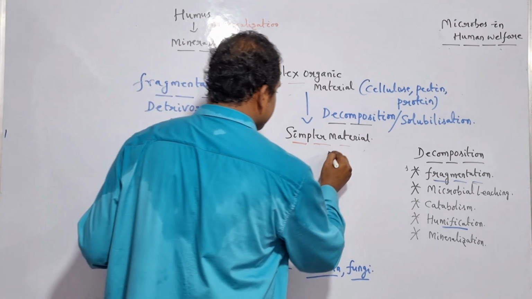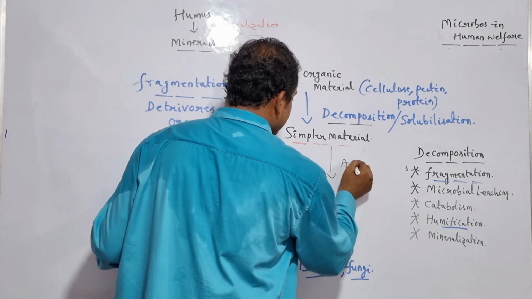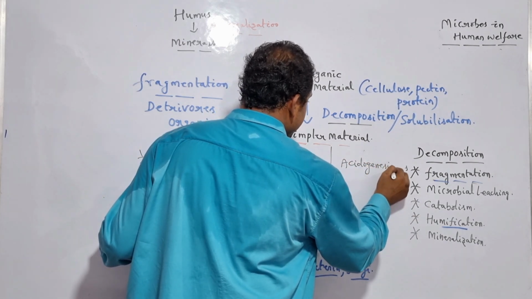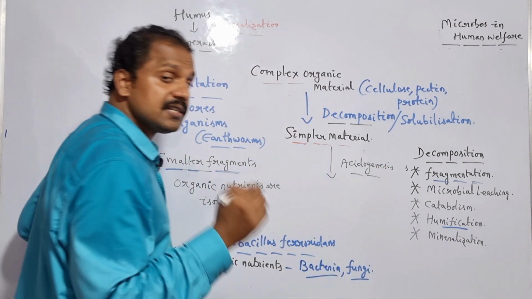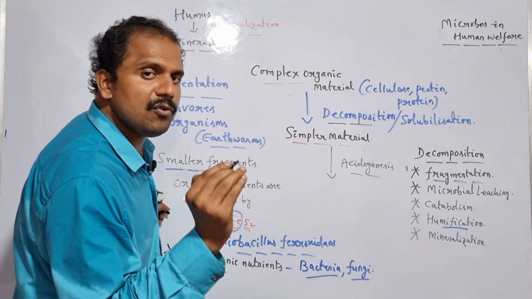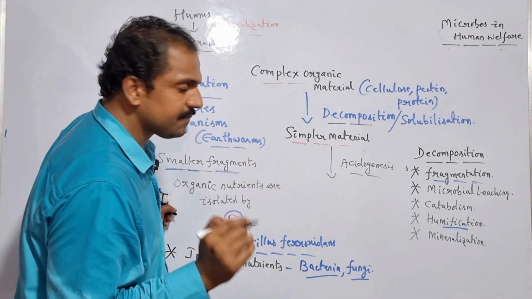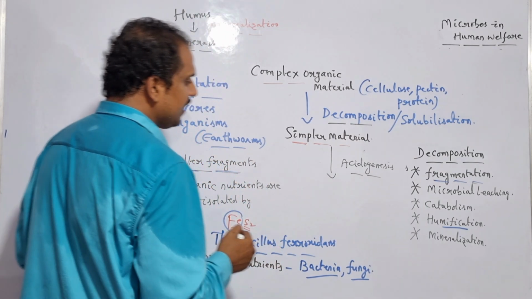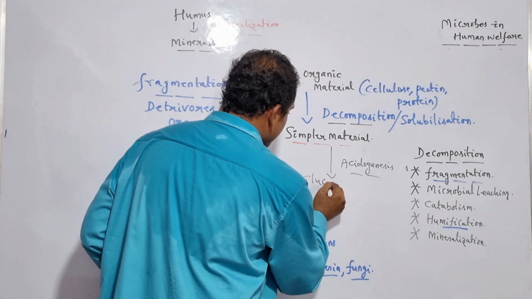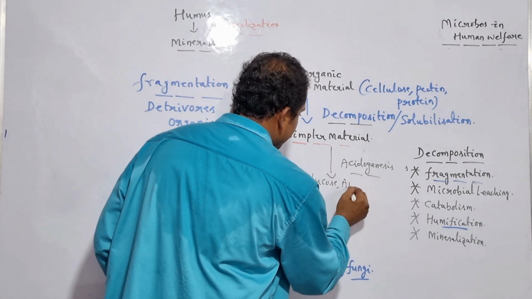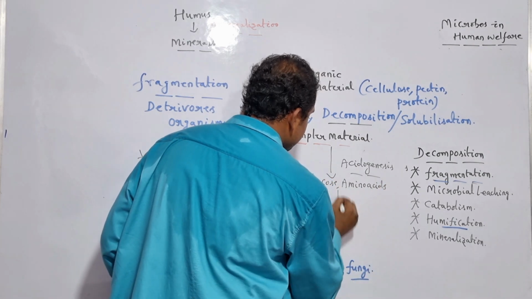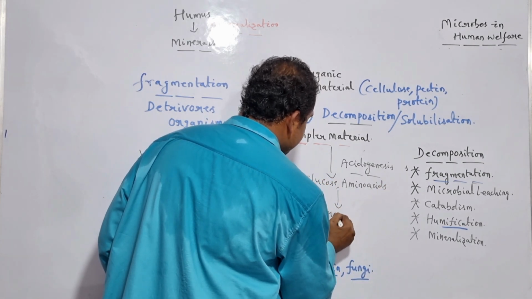Acidogenesis is the specific mechanism through which production of organic acid takes place from simpler molecules like glucose as well as amino acids. So let me write it here, glucose and amino acids act as a source for the production of certain organic acids.